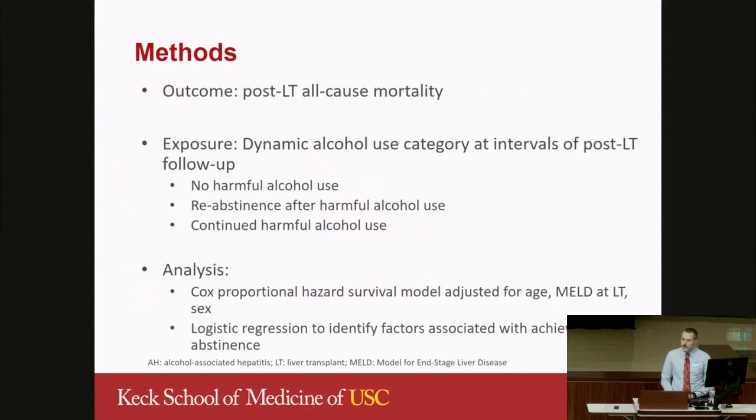We looked at all-cause mortality after liver transplant, and patients were grouped into dynamic alcohol use categories throughout follow-up. They were either no or not yet harmful alcohol use, they could have been re-abstinent after harmful alcohol use, or in a group that was having continued harmful alcohol use. We did a survival analysis with a Cox proportional hazard model, adjusting for age, MELD at liver transplant, and sex, and used logistic regression to identify if there were factors associated with achieving re-abstinence in those who had harmful use.